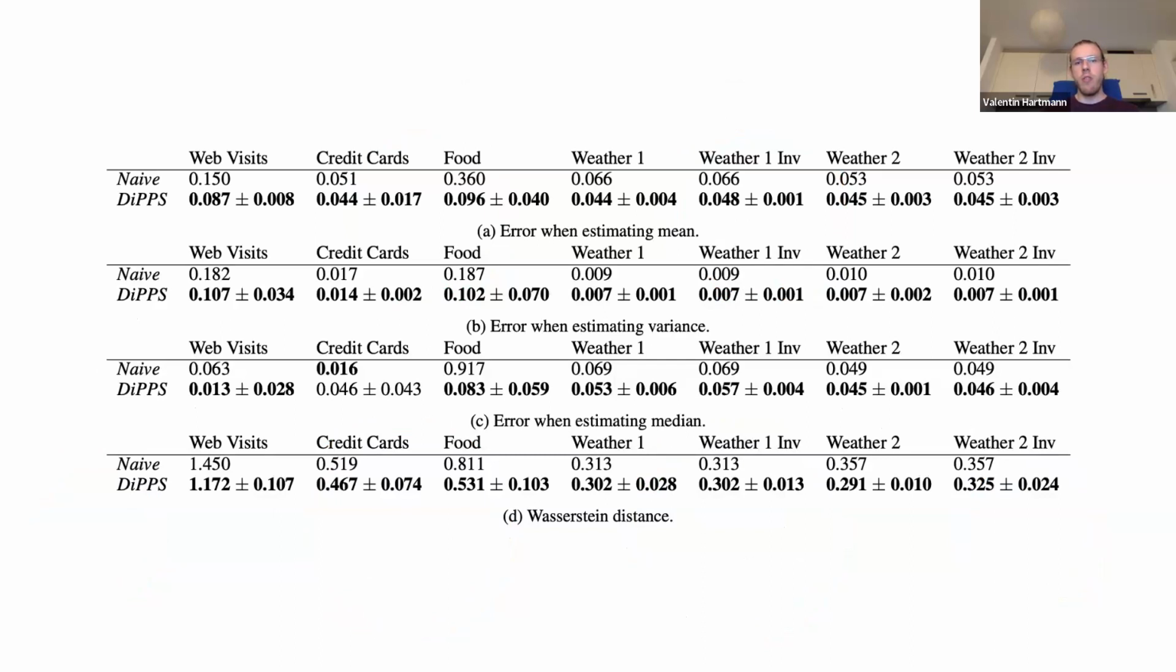In the first three of these tables, we see the mean average error made when estimating the mean, the variance, and the median of the attributes in the data. In the last table, we see the Wasserstein distance of the estimated versus the true data distribution. We compare the bias correction of DiPPS with a naive approach that only uses the participant data to draw conclusions about the entire distribution. As we can see, for essentially all datasets and all metrics, DiPPS manages to reduce participation bias.